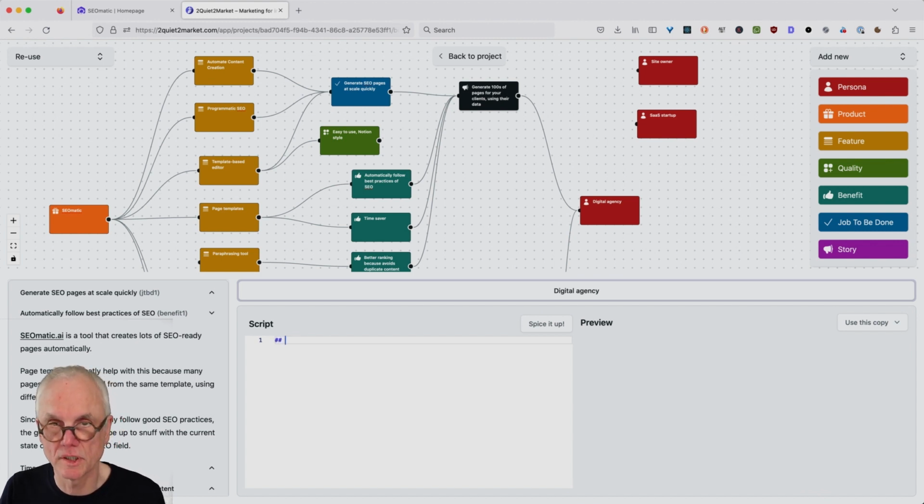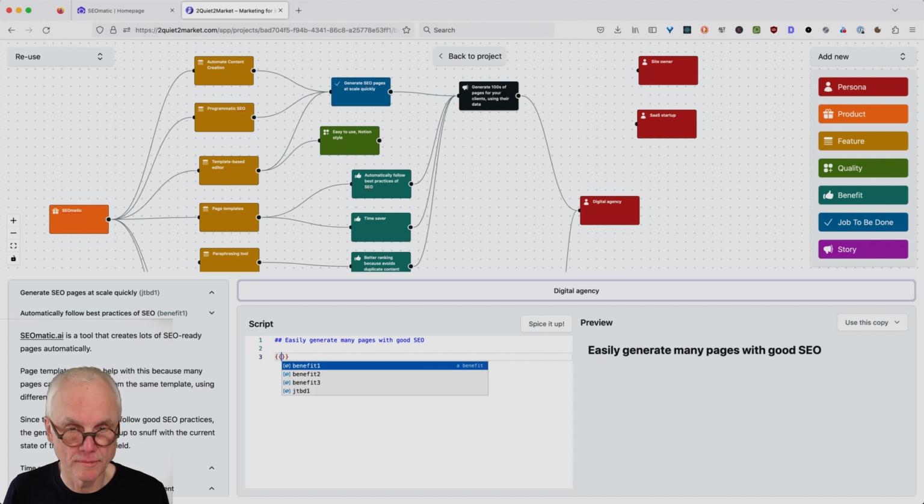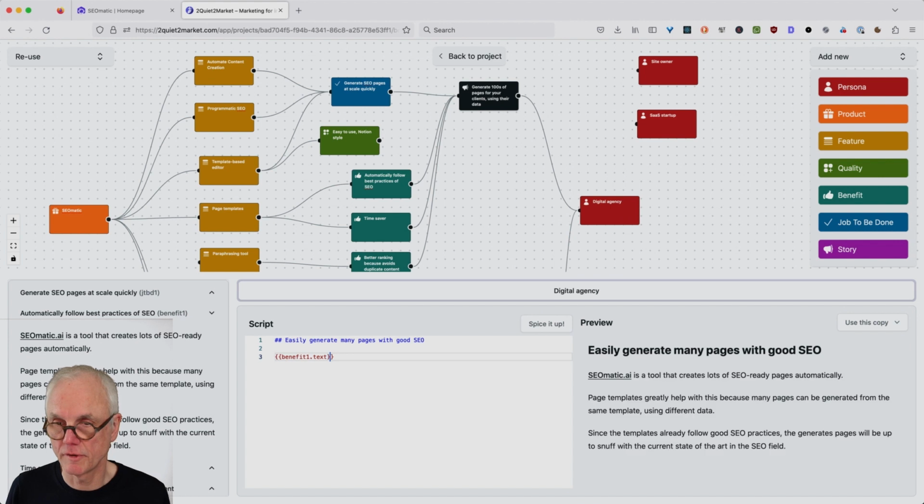Let's say we use a subheading called easily generate many pages with good SEO. Let's keep it simple. And then include benefit one.text here from the left, right?